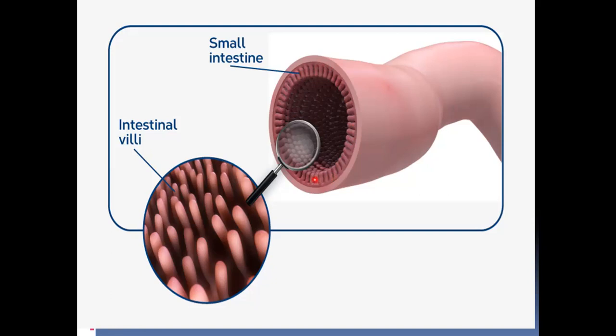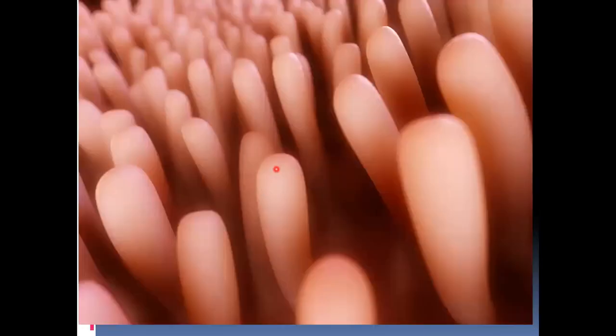So let us see this enlarged image. These are the finger-like projections from the inner wall of the small intestine. This increases the surface area for absorption.